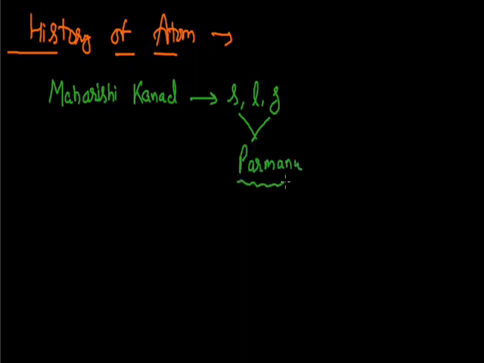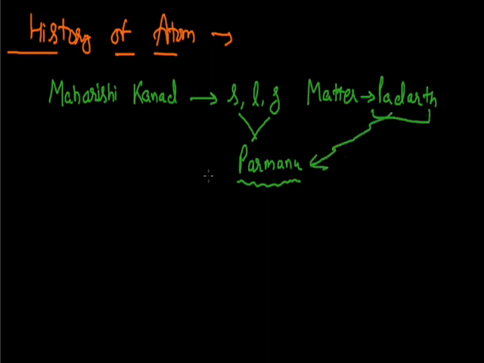This Parmanu is the Hindi translation for this word atom, and since Maharshi Kannad was an Indian sage, he named this fundamental unit in the Hindi language as Parmanu. According to Maharshi Kannad, he named this matter as Padarth. So the idea of Maharshi Kannad was that all kinds of Padarth are made up of only one fundamental unit, and this fundamental unit was termed as Parmanu.